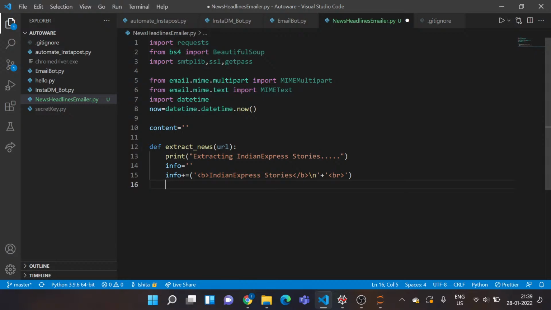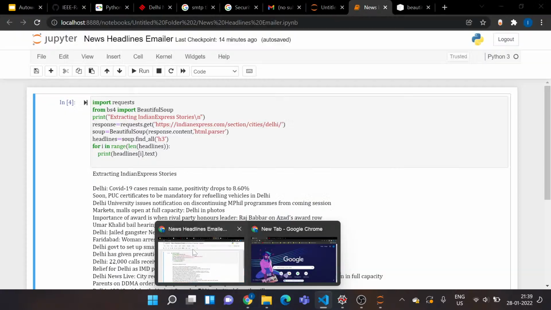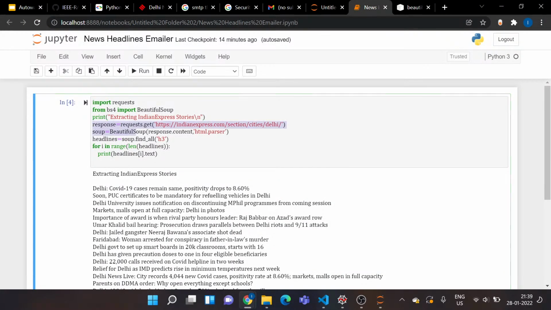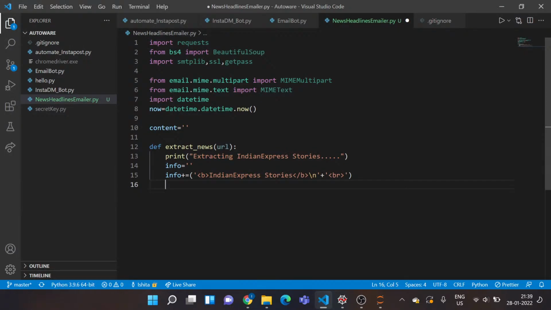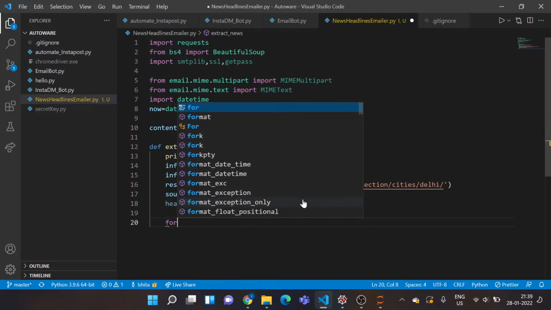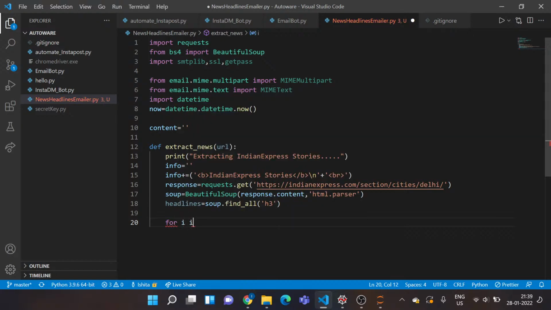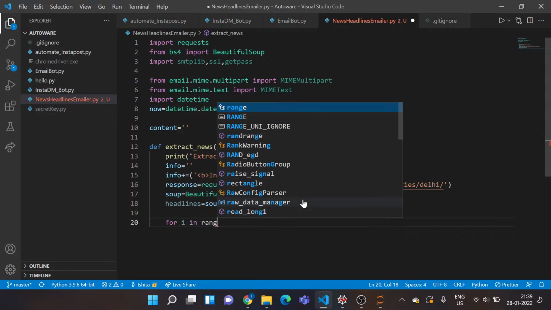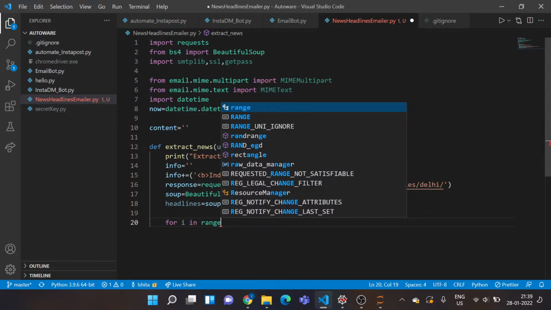Now I want to actually get all of my code from my Jupyter notebook into my VS Code. So I'll just copy these three lines. Paste it here. Give it proper indentation. Cool. Done with this. Now I'll just iterate again, but now I don't want to print it in my terminal. I actually want to format, I mean, append in this variable I created, info.